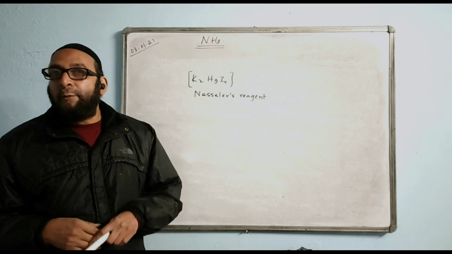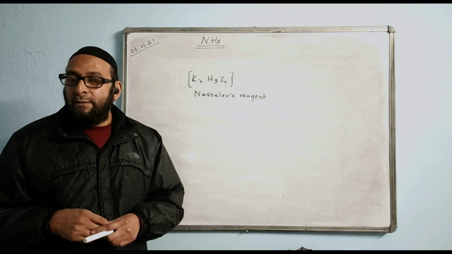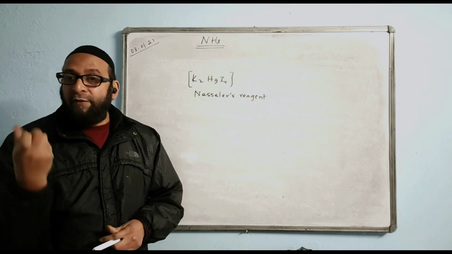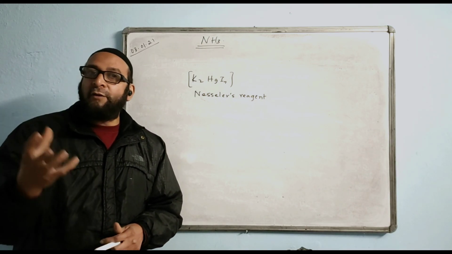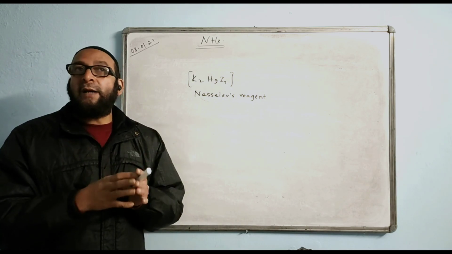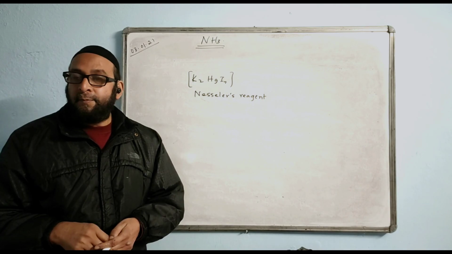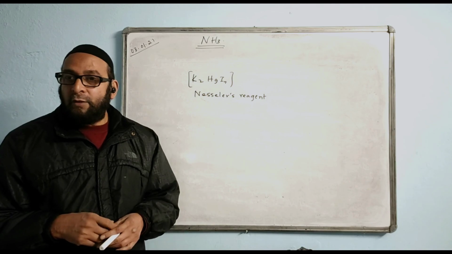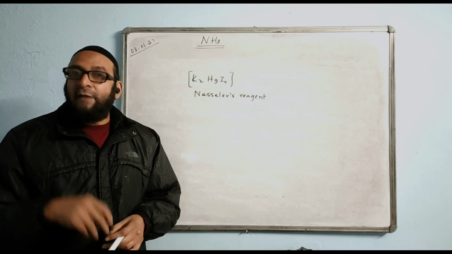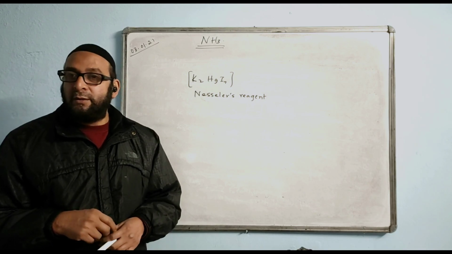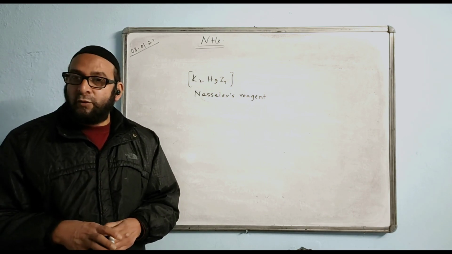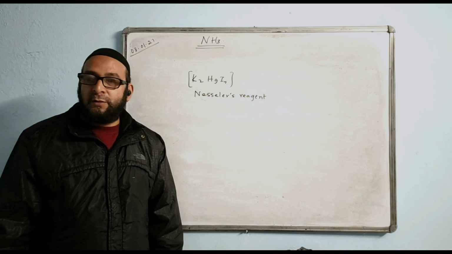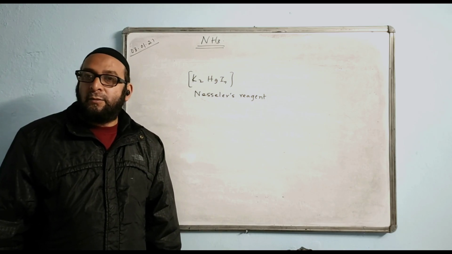What is the difference between liquid ammonia and liquor ammonia? Or are they the same thing? The answer is they are different. Liquid ammonia is the ammonia gas in liquid form, and the formula of liquid ammonia is NH3. Whereas liquor ammonia is the solution of ammonia in water, prepared using a special funnel arrangement to avoid back suction. And the formula of liquor ammonia is NH4OH. Hope the uses are okay, you understood it. This was all about the chapter. I think this chapter is also finished. All I explained to you.